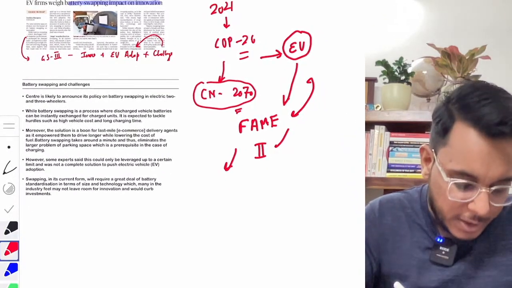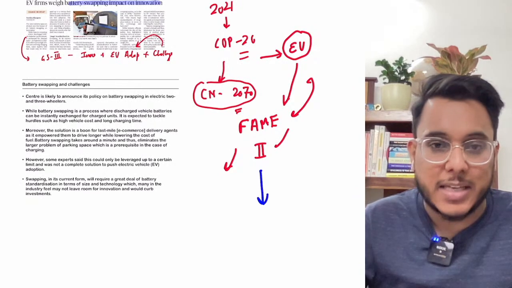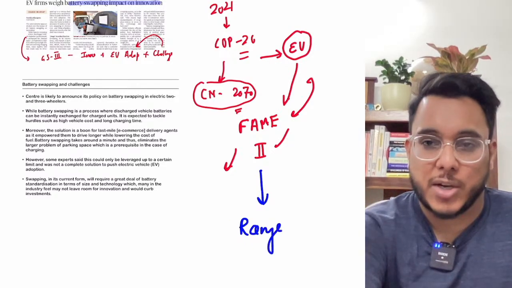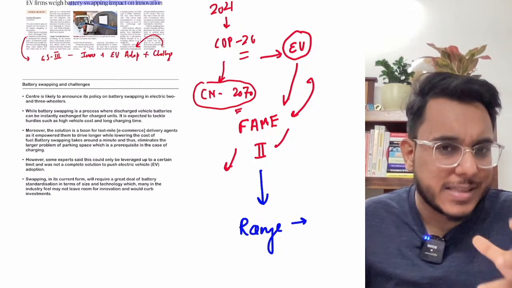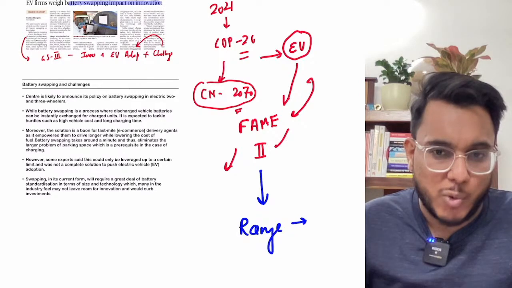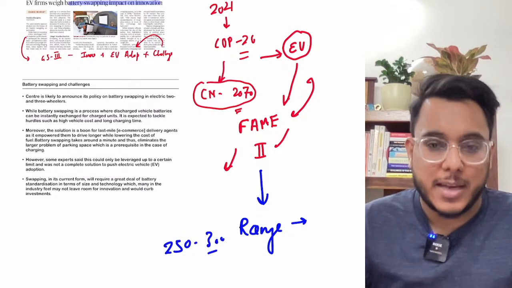But when we talk about electric vehicles, there are certain challenges, and the biggest challenge is the range limitation. So basically, guys, they have a limited range. If I tell you about a standard four-wheeler, the standard range is around 250 to 300 kilometers.